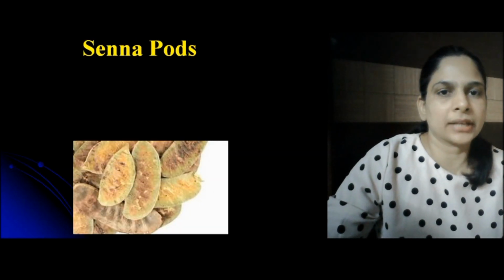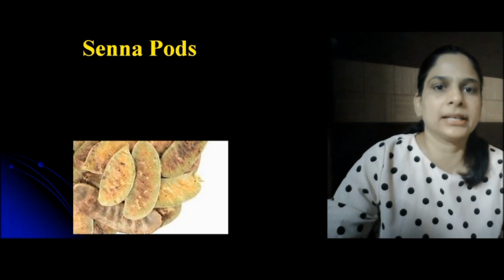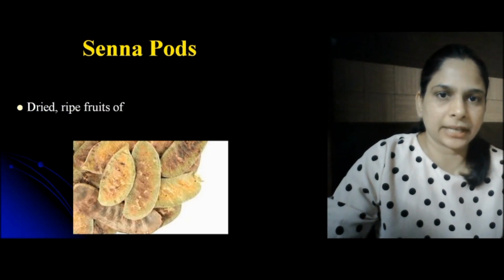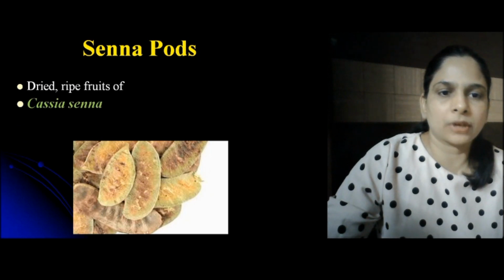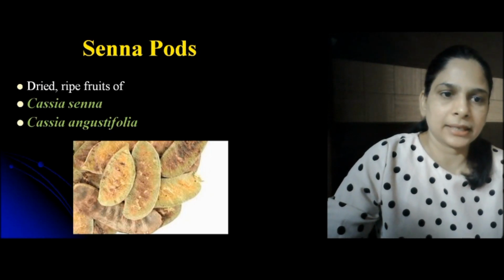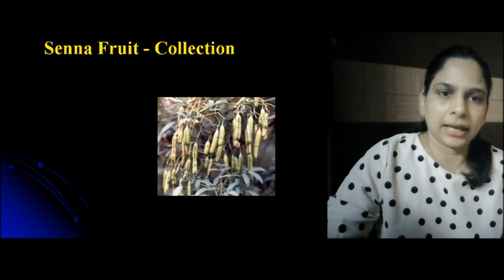Now coming to the next part of the senna, which is equally pharmacologically important: senna pods, which are the fruits of the senna plant. They are dry fruits of Cassia senna or Cassia acutifolia and Cassia angustifolia, belonging to the family Leguminosae.